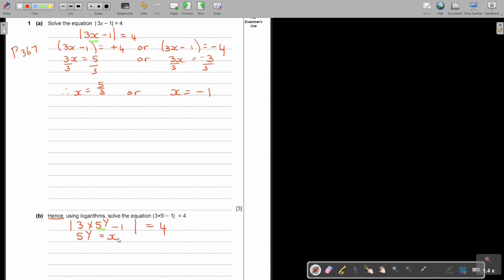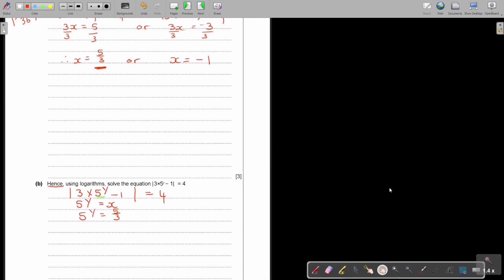Okay. So now I'm going to solve it. I'm going to substitute x. So I'm going to say 5 to the power of y equals 5 over 3. Okay. But now this is a log. So to get this, I can go from indices form to log form. Again, I have a page for you in the textbook that will help you.